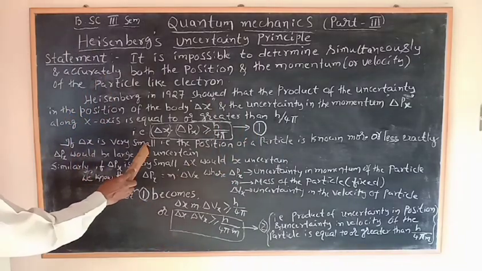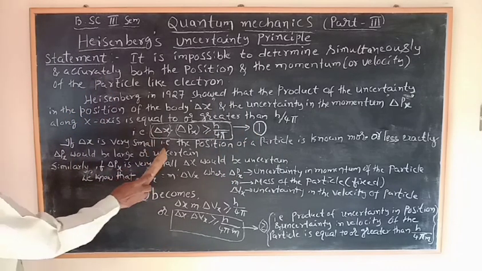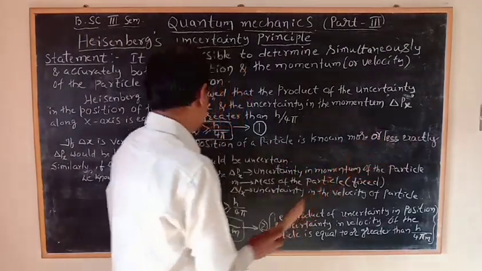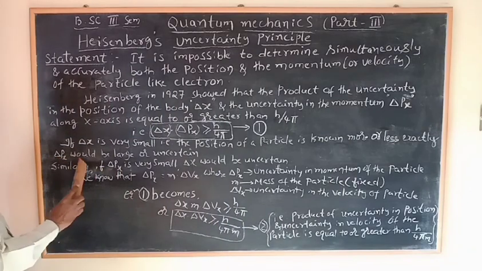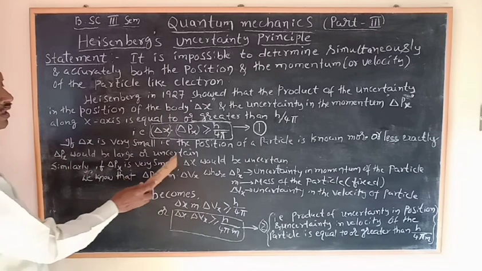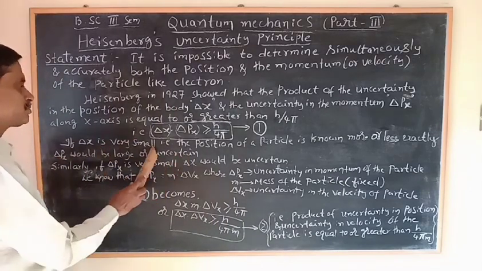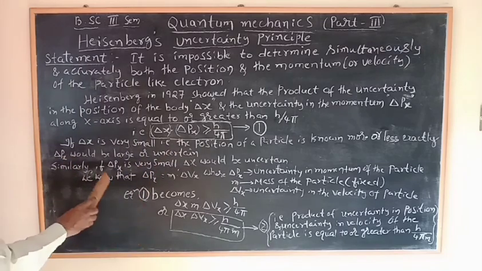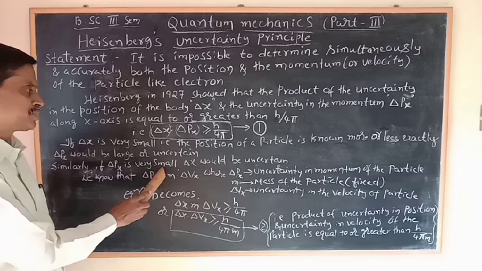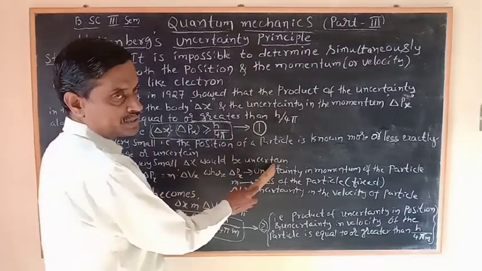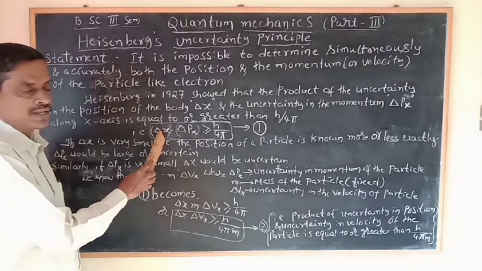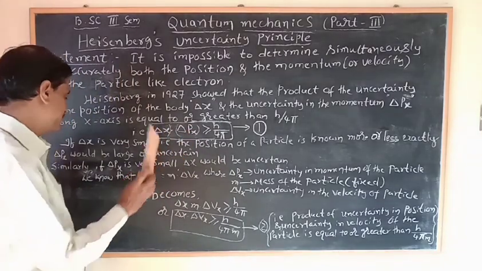If delta x is very small, that is, the position of a particle is known more or less exactly, delta px should be large or uncertain. Similarly, if delta px is very small, then delta x should be uncertain. That means out of these two, if one is certain, then the other becomes uncertain.